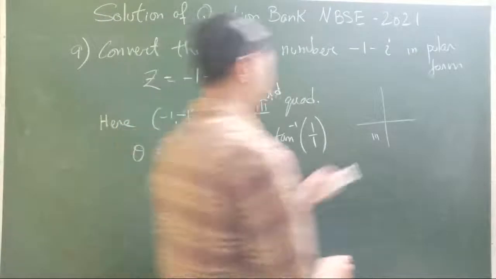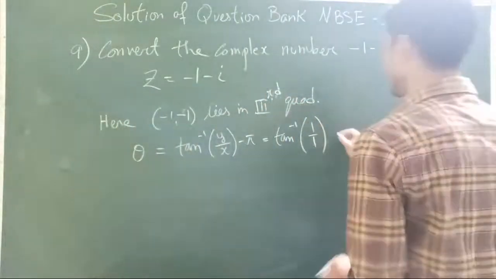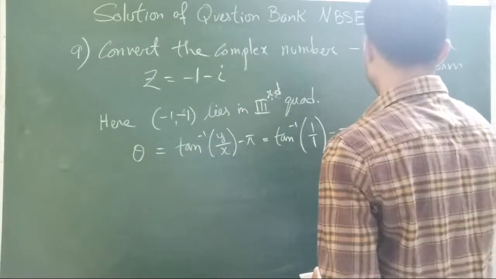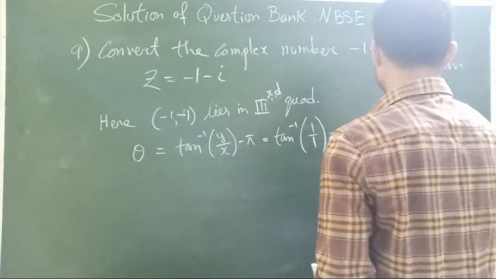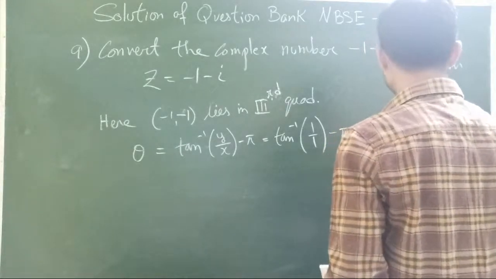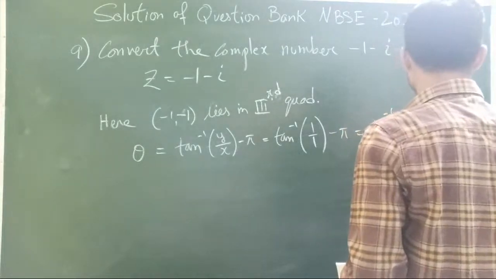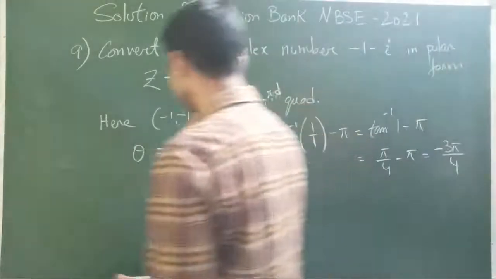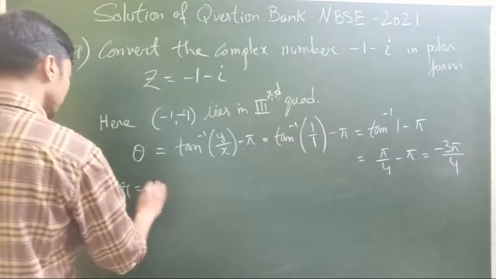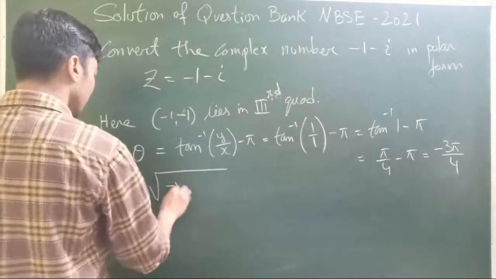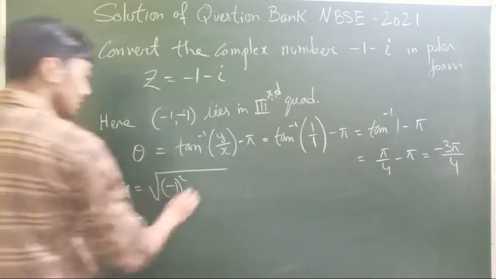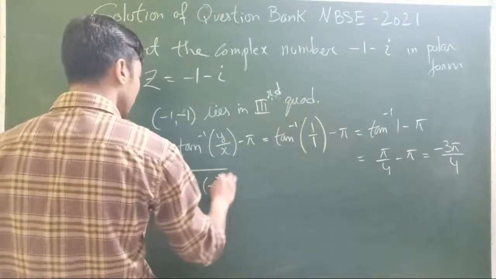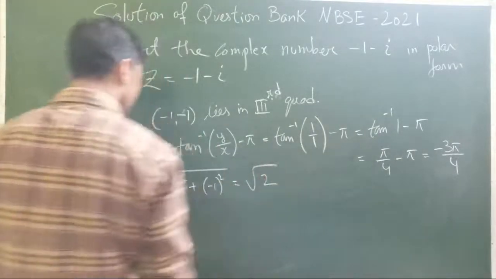We just go for the positive values only. So that's tan inverse 1 minus pi, so that's pi by 4 minus pi. So that is minus 3 pi by 4. And the magnitude, theta is also known as argument, is root of minus 1 square plus minus 1 square. Again, that's only 1 plus 1, that's 2.